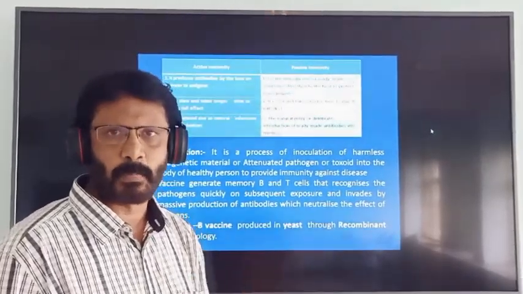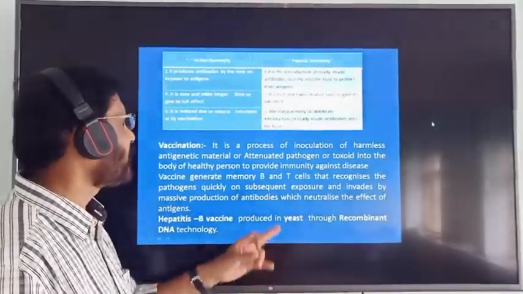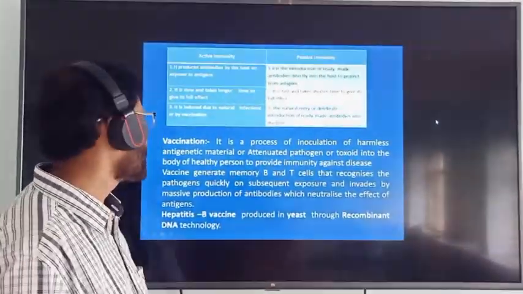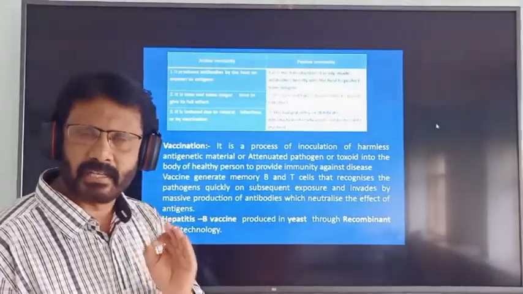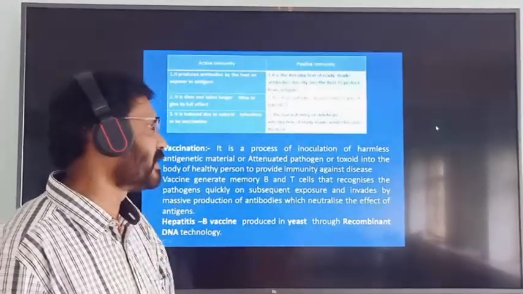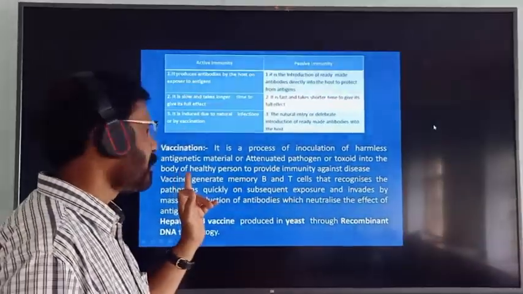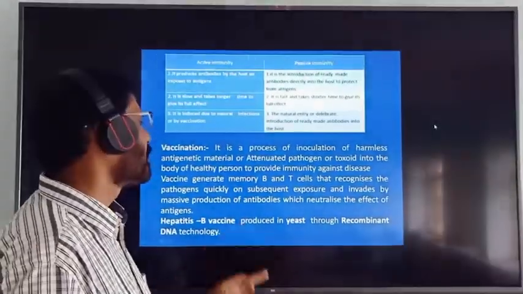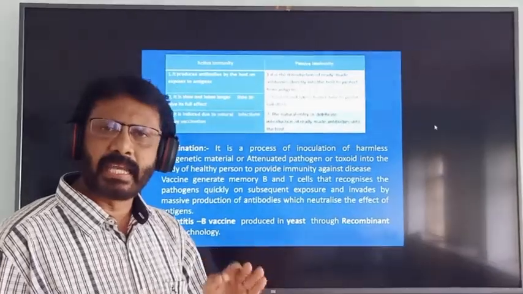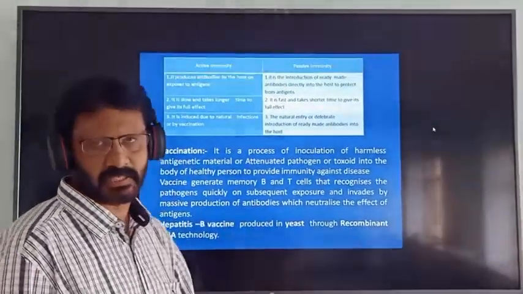What is vaccination? It is the process of inoculation of harmless antigenic material or attenuated pathogen or toxin into the body of a healthy person to provide immunity against disease. That is called vaccination.